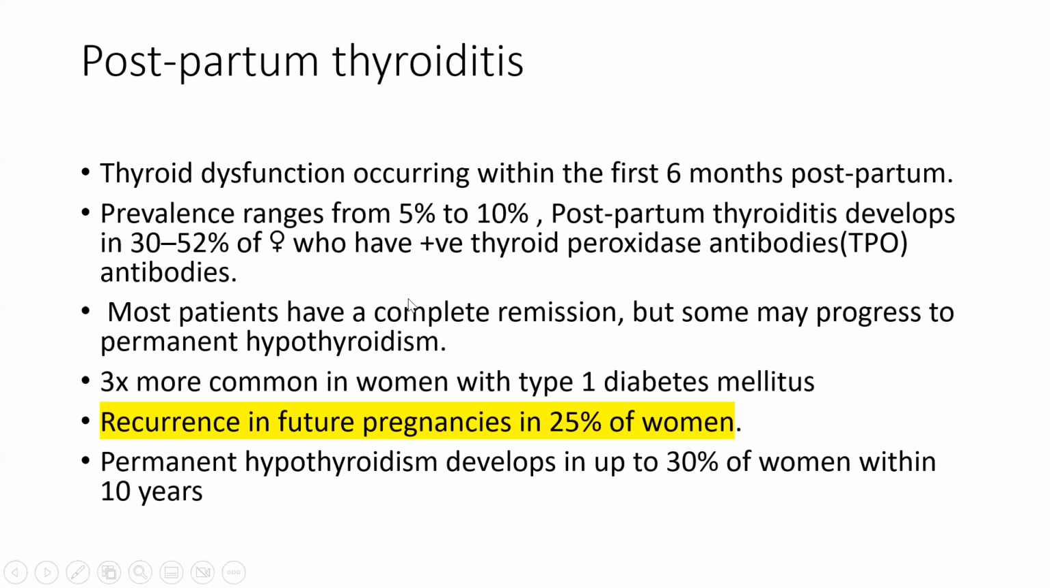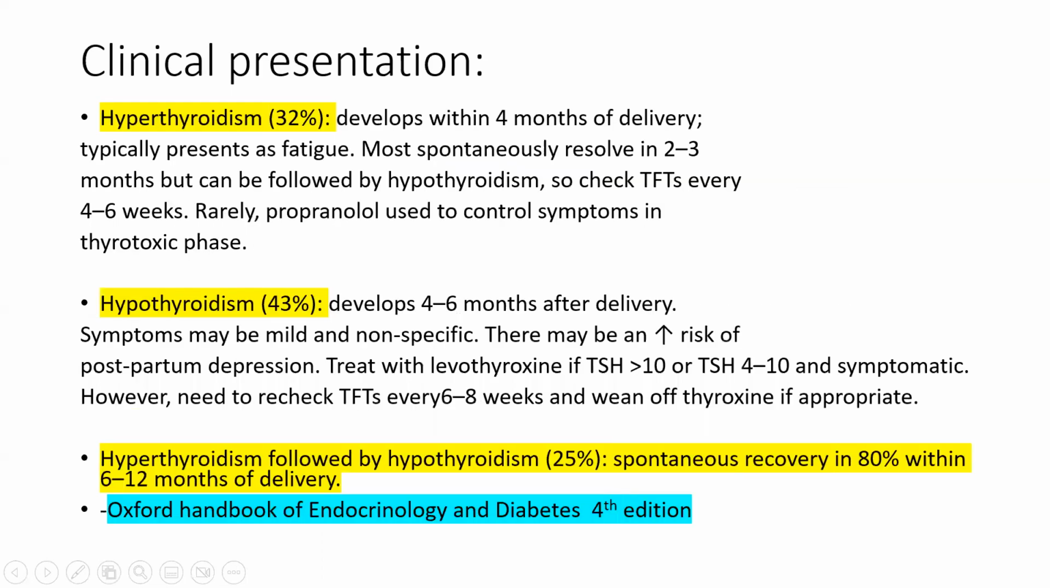Most patients have a complete remission, but some may progress to develop permanent hypothyroidism. It is 3 times more common. So postpartum thyroiditis is 3 times more common in women with type 1 diabetes mellitus. Of course, we looked at the recurrence percentage, which was asked in the exam. Permanent hypothyroidism can develop in up to 30% of women within the first 10 years. In terms of clinical presentation, 32% can present with hyperthyroidism, whereas around 43% can present as hypothyroidism.